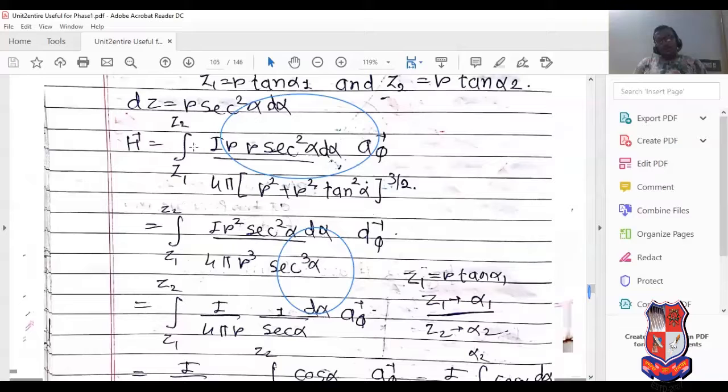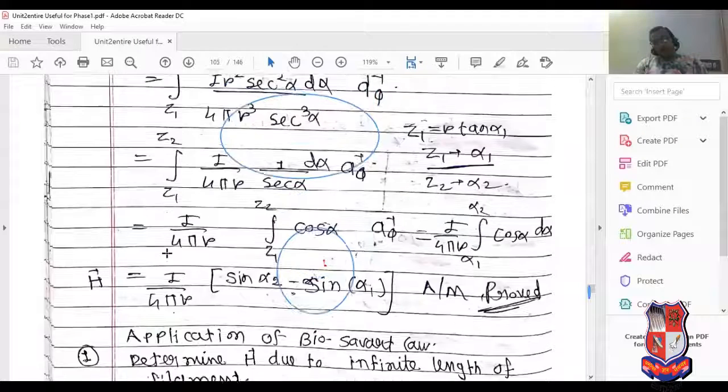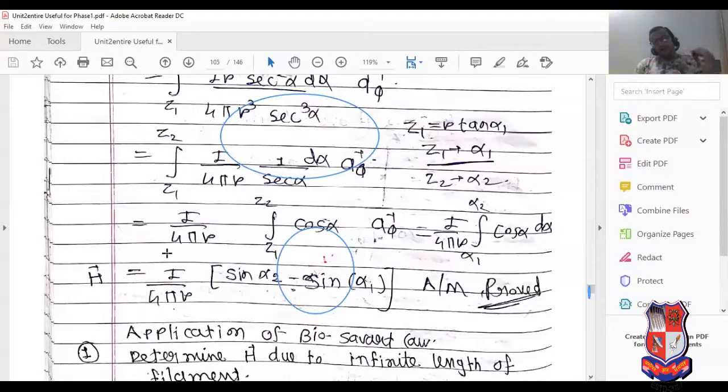Please try to understand. Here z1, z2 we can get directly due to finite length of filament. For the field due to an infinite length of filament, it is considered as minus infinity to plus infinity. But here the length is finite, that's why z1 to z2. Don't worry regarding that. The result is the integration of cos alpha, which is sin alpha 2 minus sin alpha 1.